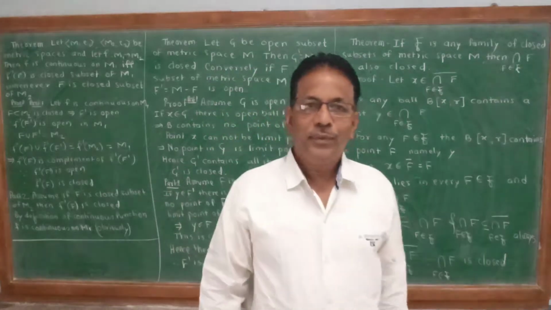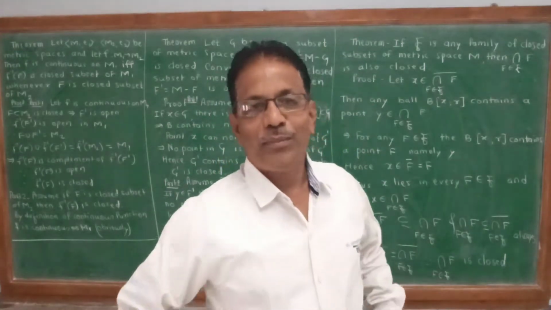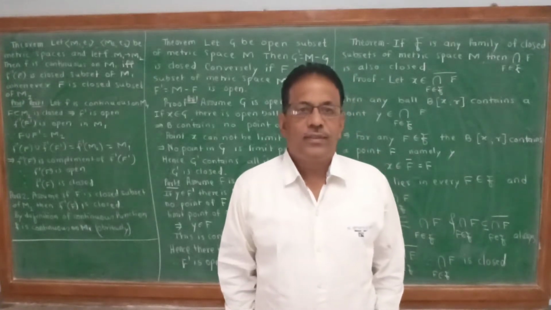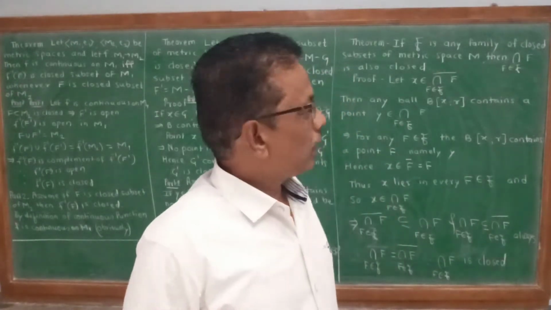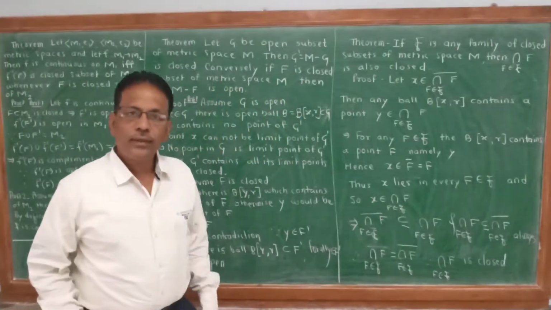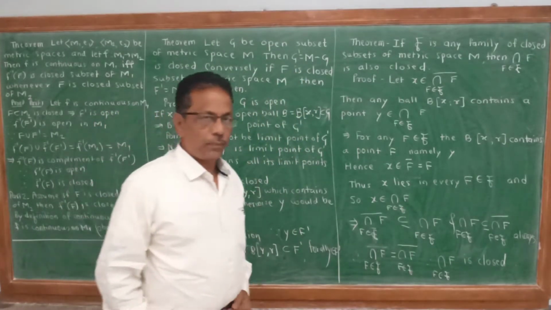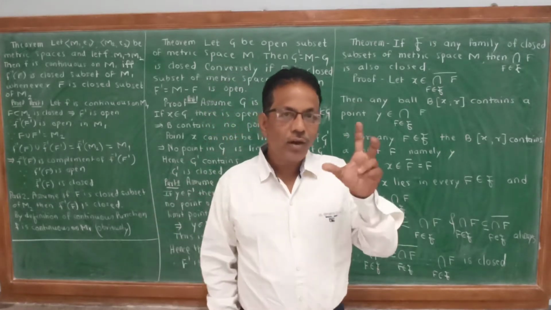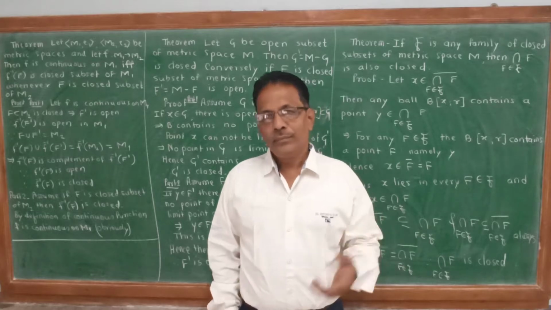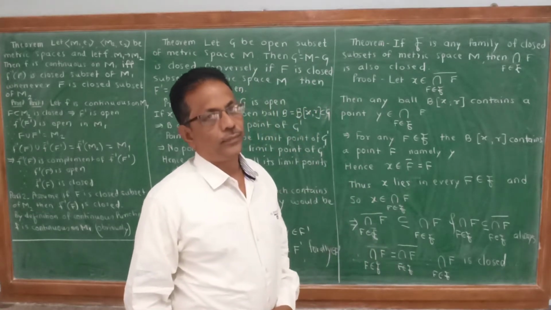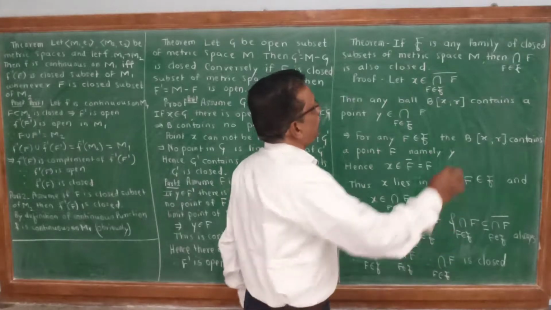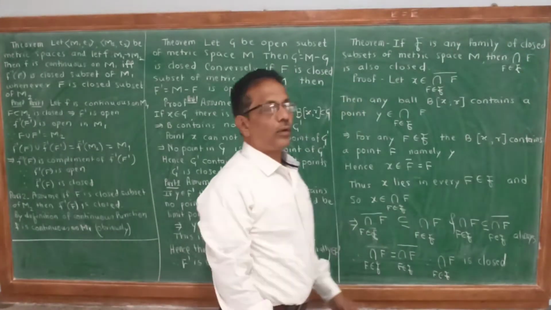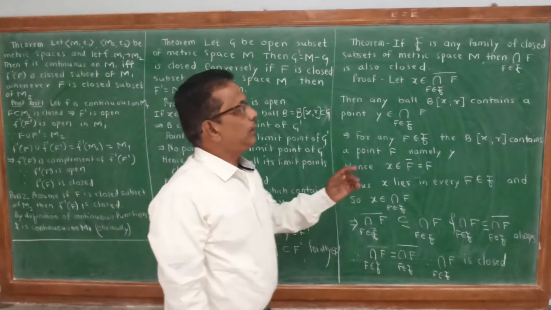Hello and welcome to the next part of unit 1, metric spaces: closed sets. Here, for closed sets, we know three steps. If x is a limit point of E, and the set of all limit points of E implies a closed set, and if E is equal to E bar, the notation for closure, then it is closed.